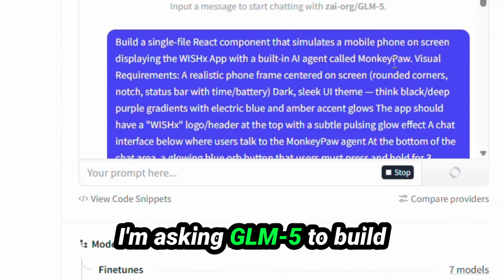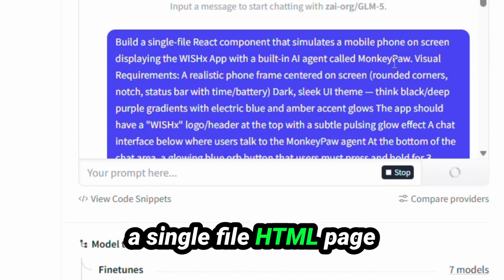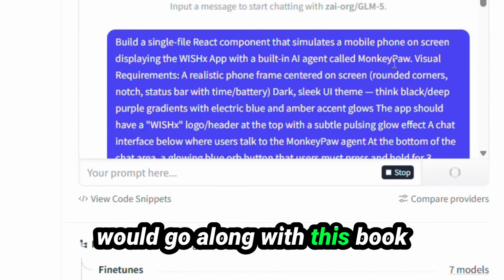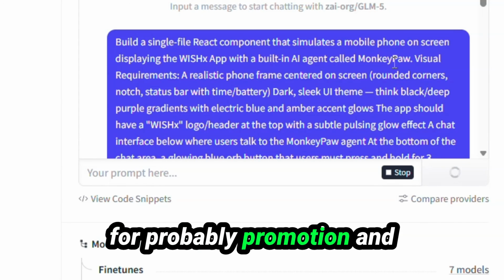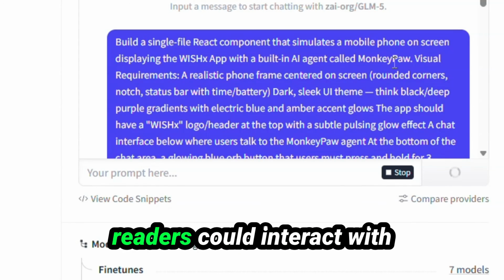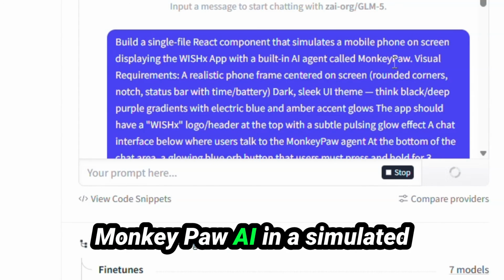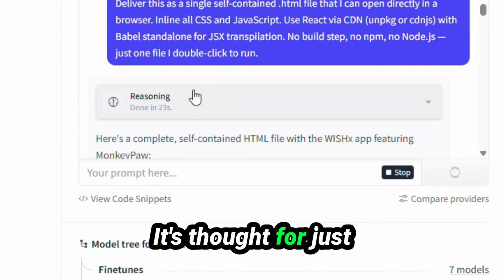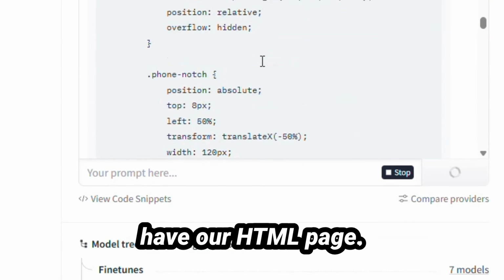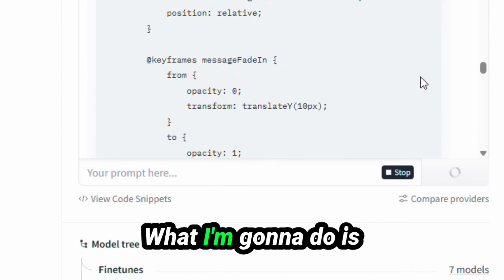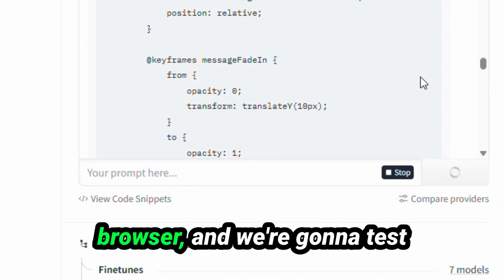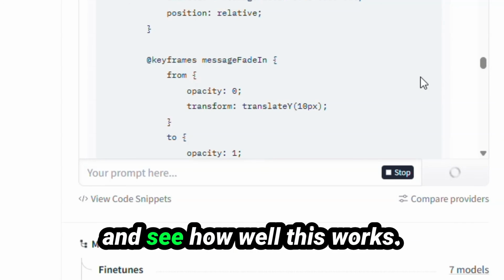Well, I'm asking GLM-5 to build a single file HTML page that I can show on screen. Basically a mobile app that would go along with this book for probably promotion and publicity, where users and readers could interact with Monkey Paw AI in a simulated environment, make wishes, chat, that kind of thing. It thought for just 23 seconds, and we have our HTML page. What I'm going to do is download this code to my computer, open it up in my browser, and we're going to test and see how well this works.